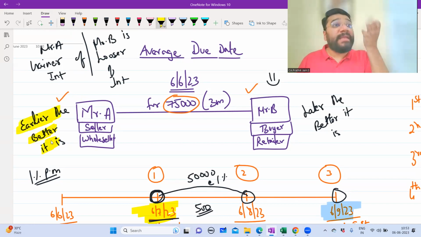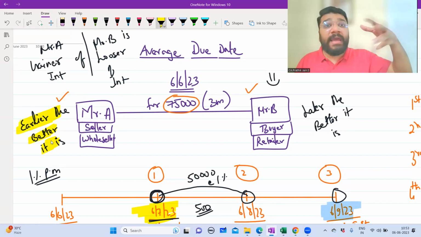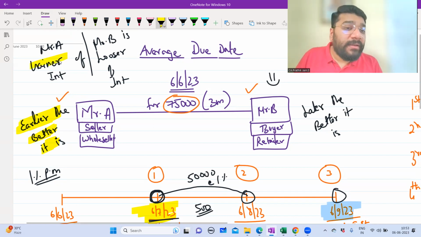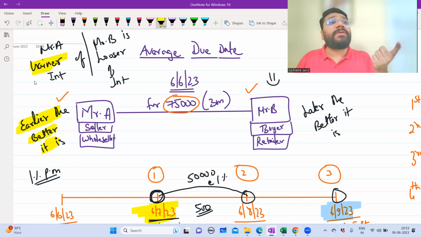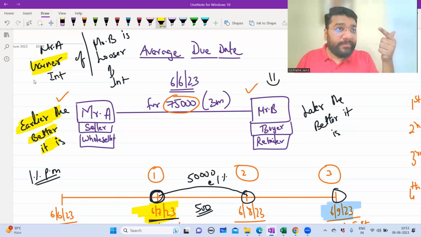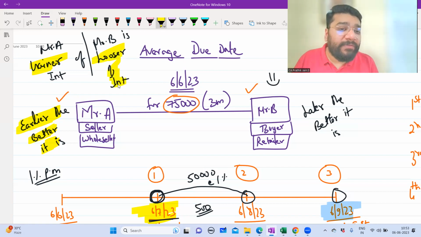Mr. A is receiving money in advance. Extra money is received in advance, so that extra money he'll invest in the bank and he will earn the interest. Whereas Mr. B, since he is making 50,000 rupees advance payment, which is against the contract, loses the opportunity of investing in the fixed deposit, and therefore he will lose the interest on that 50,000 rupees.